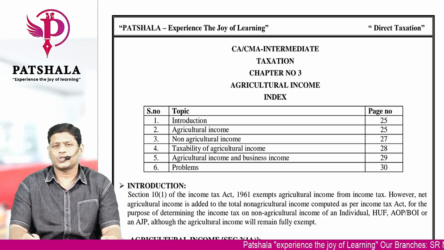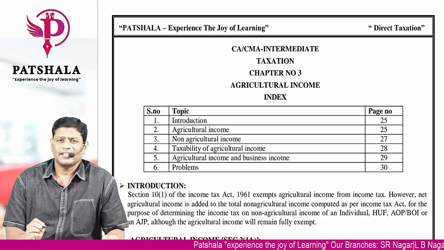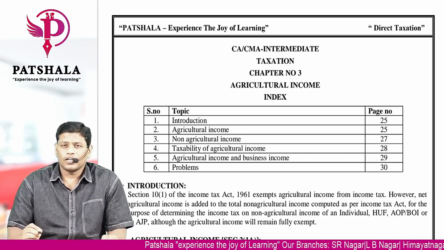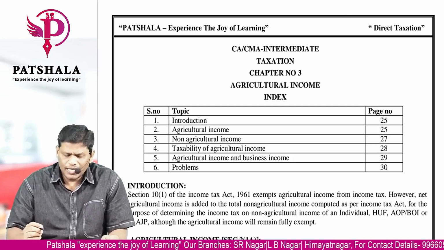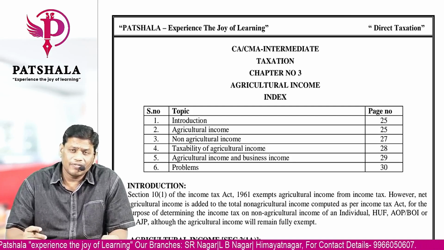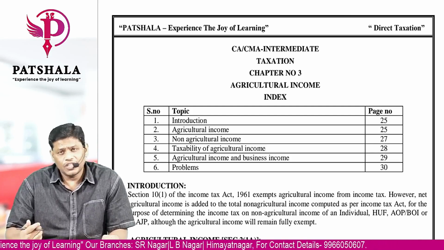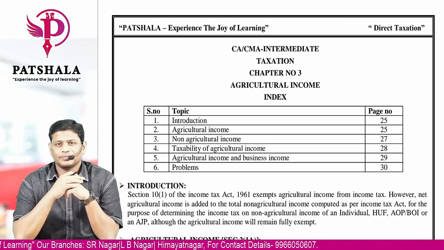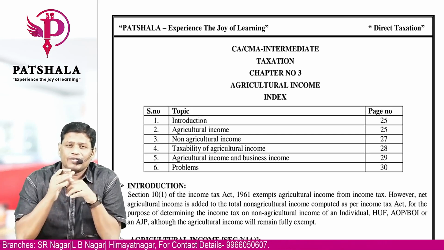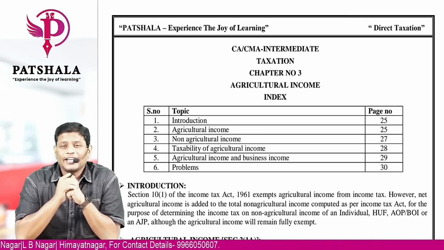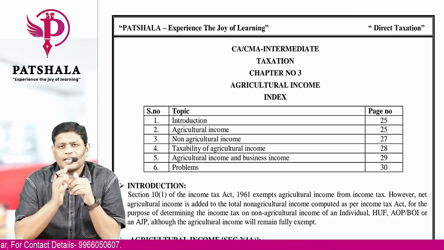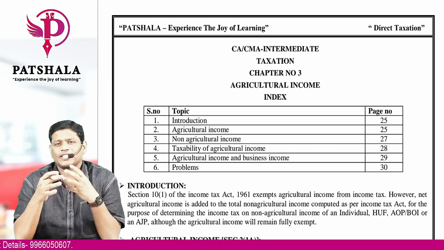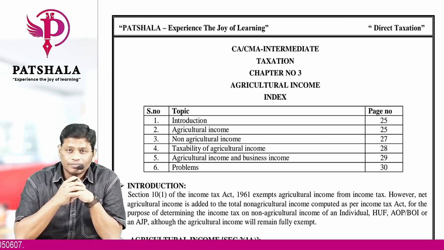So the constitution entry itself said that you cannot levy income tax on agricultural income. In a general scenario, the definition of agricultural income which you are assuming may be something different. But when it comes to the definition under income tax, the meaning of the word agricultural income is something different. So, for example, let's understand in a common scenario, what do you mean by agricultural income? You can have some guesses.